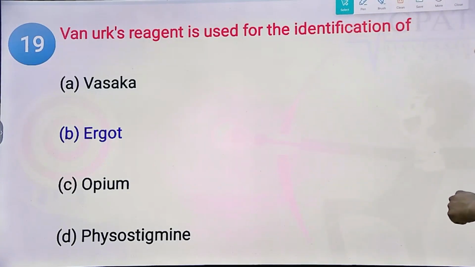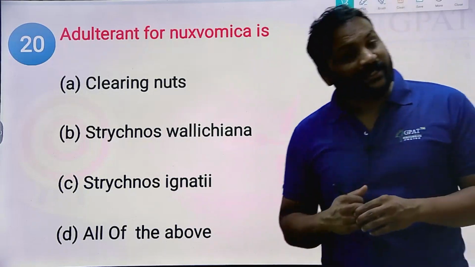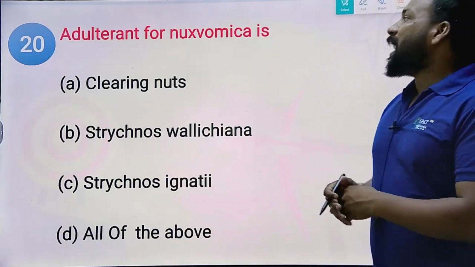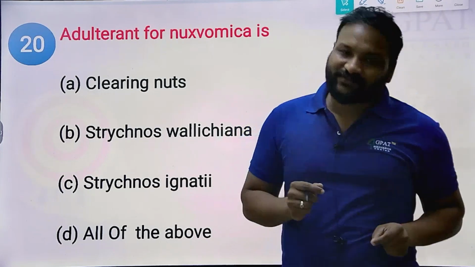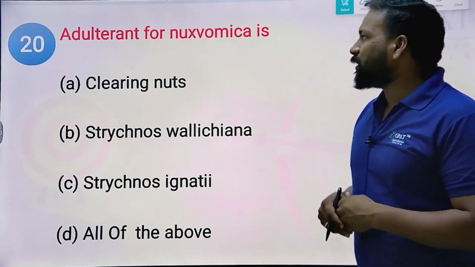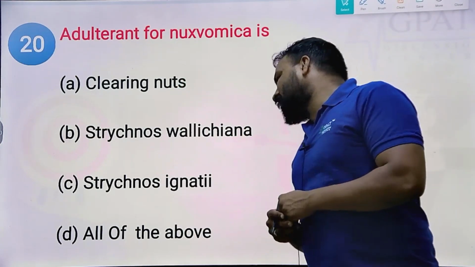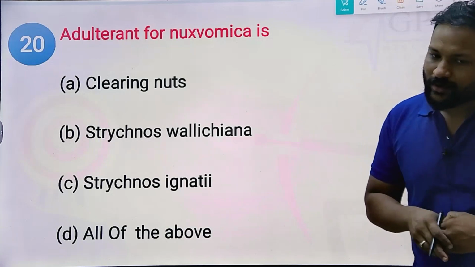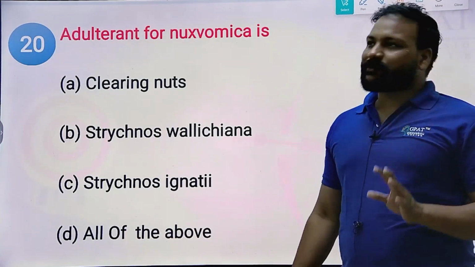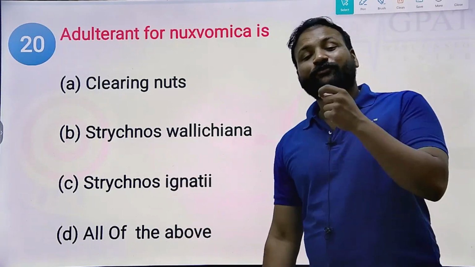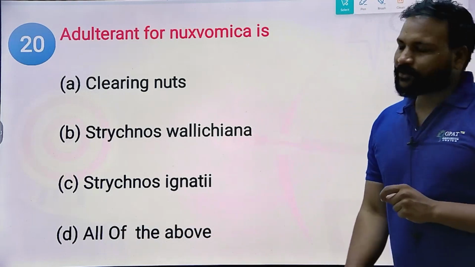And coming to the last question of this Pharma 360 degrees series, the adulterant for a drug. For drugs especially, we need to remember their adulterants as well. Tell me what is the right answer here? Clearing nuts, Strychnos wallichiana, Strychnos ignatii, and all of the above. Sometimes if you have the option all of the above, that doesn't mean all options are right. In order to confuse you, the examiner will give you this option even if it is not related.